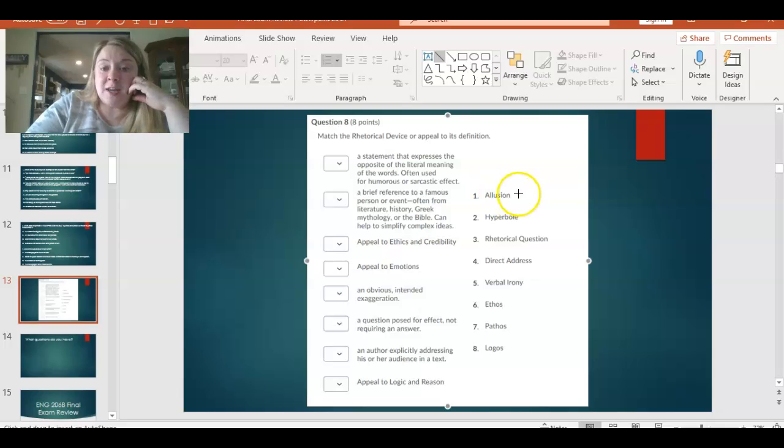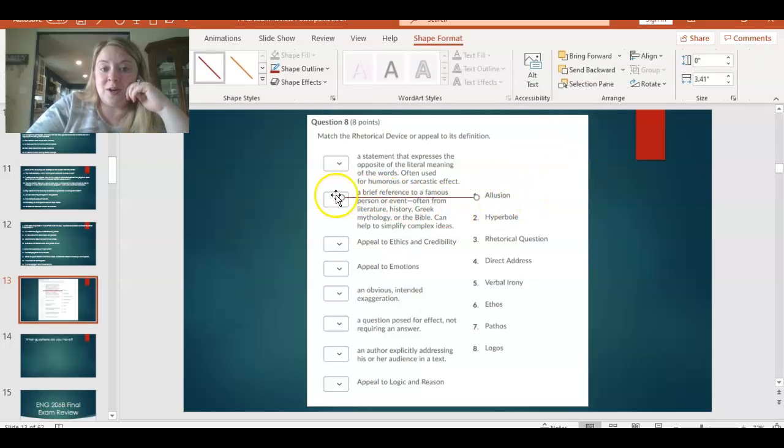So let's just start at the beginning with illusion, since we already looked at a multiple choice question that had illusion in it. You guys should know that an illusion is a reference. So our second definition here, a brief reference to a famous person or event, that is an illusion. So number one would go in that second box right there.